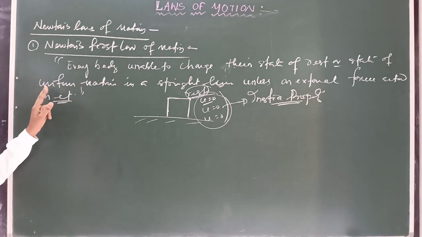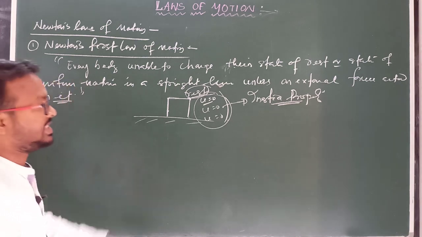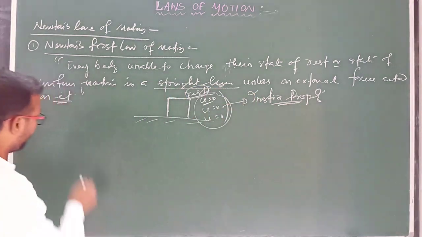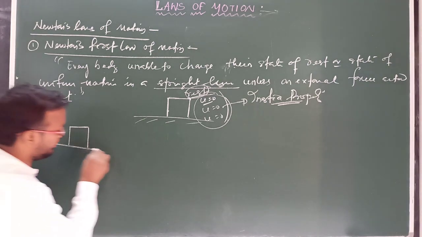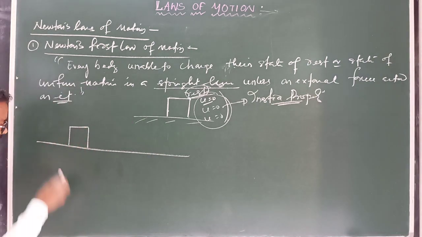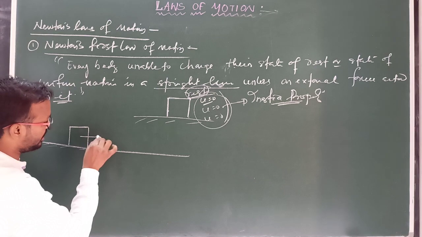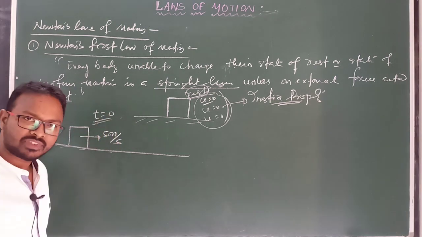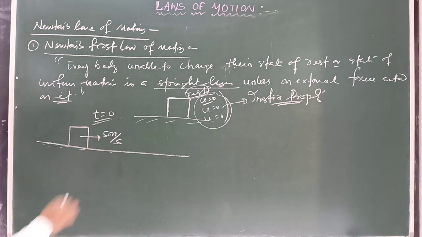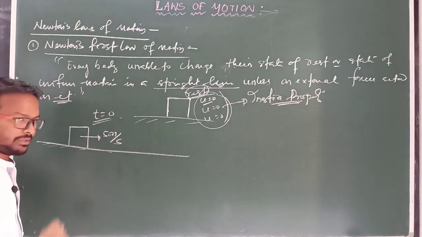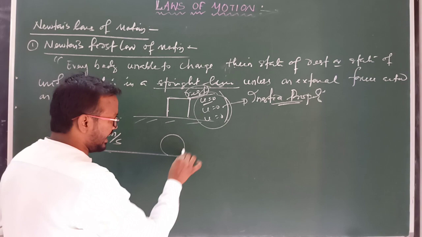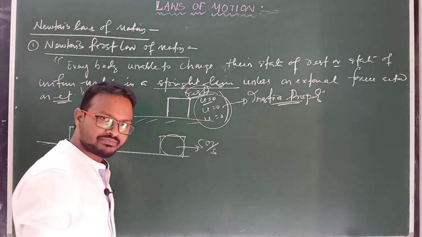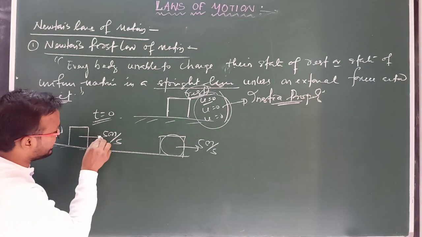Clear? And second thing, if a body is moving with constant velocity or uniform motion in a straight line direction, suppose this is a frictionless surface and a body is moving at 5 meter per second, suppose time t equal to 0. I observe that at time t equal to 0, its speed is 5 meter per second. After 10 seconds, this body is also moving at the same 5 meter per second and again in the same direction.